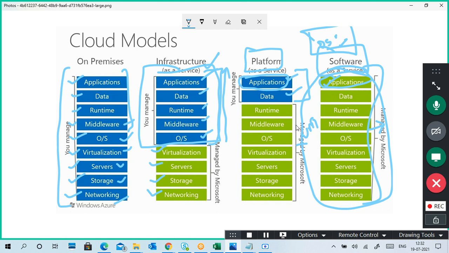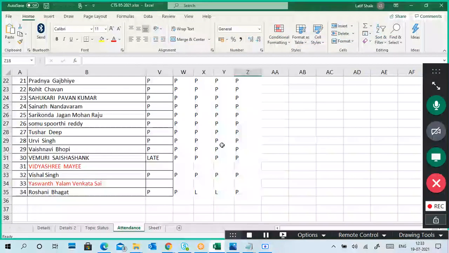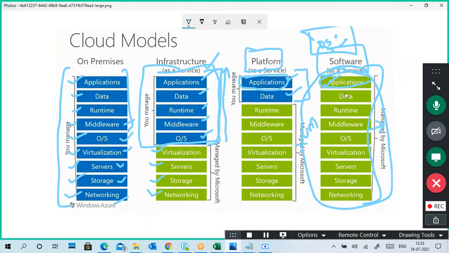It's just like using MS Office, for example. There is a machine where MS Office is already installed. The only thing is which tool you require. You just have to open it, create a document, and access it. That's very simple.